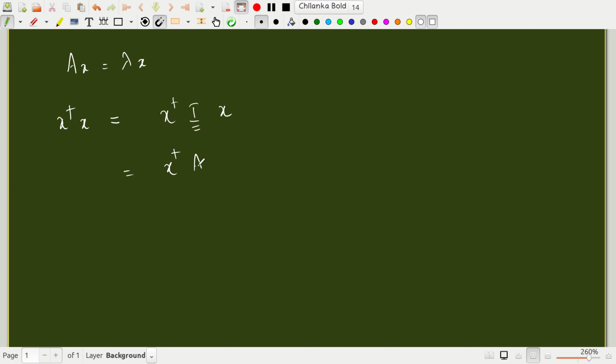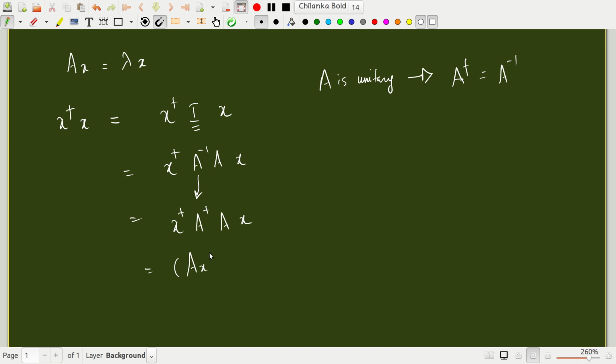Instead of I, I can write A inverse A. Because A is unitary, A dagger is the same as A inverse. So I'm going to write x dagger A dagger A x, which is nothing but (Ax) dagger times Ax.